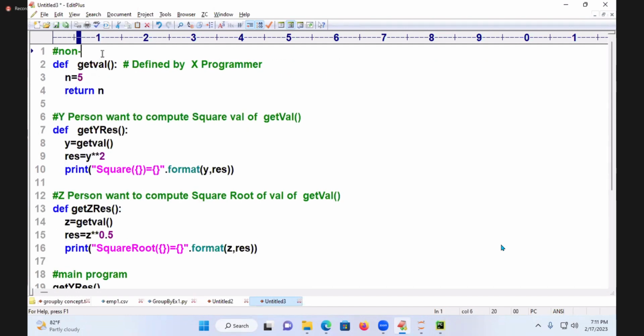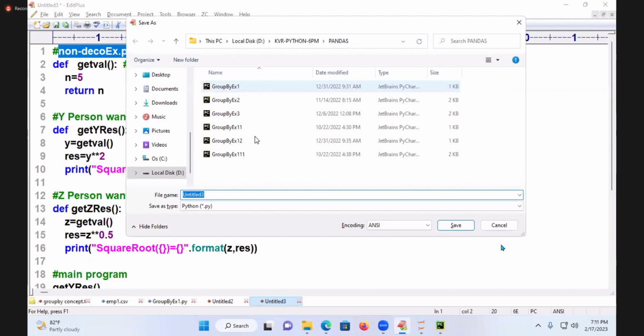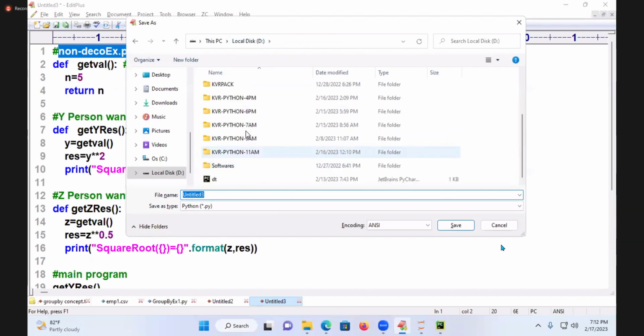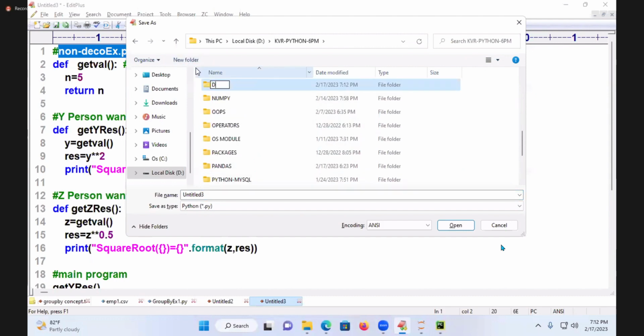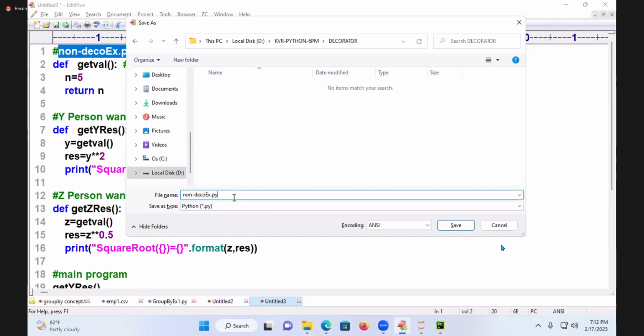This is called a non-decorator example, non_decorator_example.py. I am not using any decorator concept. I am using normal functions. It's a very small concept. Without using a decorator also we can do it. But I am going to use it, because we are going to get this type of question in interviews. That's why you must remember this. So I'm going to take it as non_decorator_example.py.